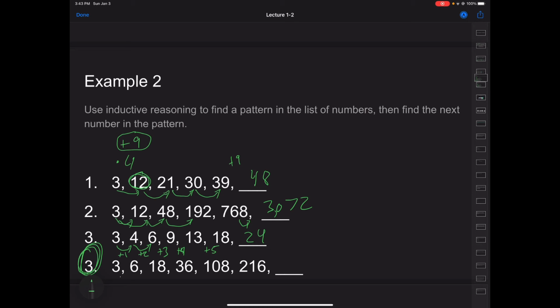So I'm multiplying by 2 here. Then I'm multiplying by 3. But 18 times 2 is 36. So then I'm multiplying by 2 again. And then 108 is 36 times 3. And we see that we just have a little bit of an alternating pattern. So we're multiplying by 2 here, so we'll have to multiply by 3 in the next case, and 216 times 3 is 648.